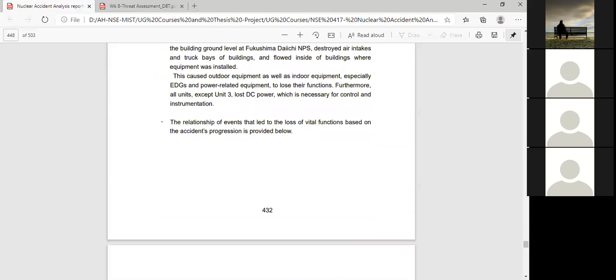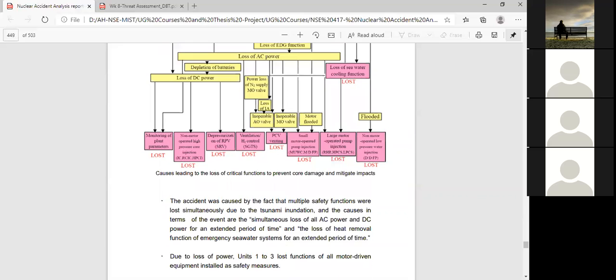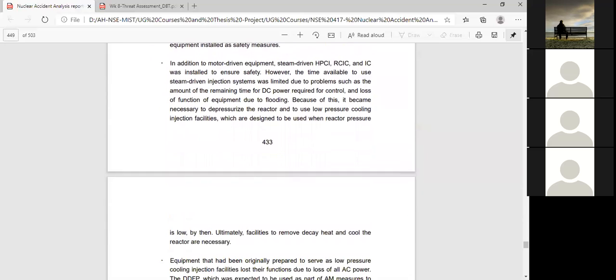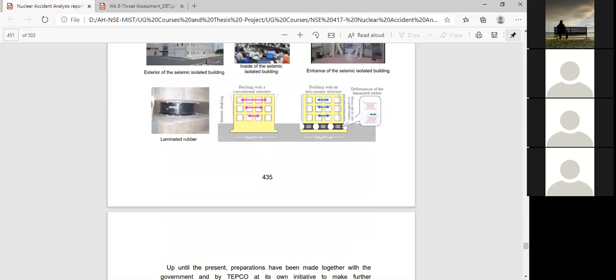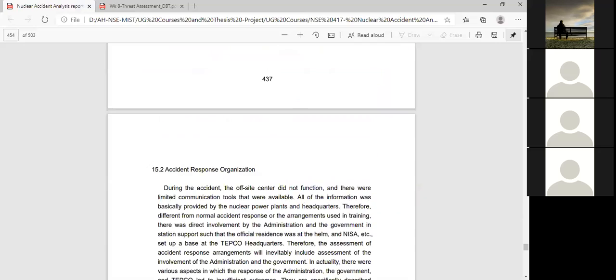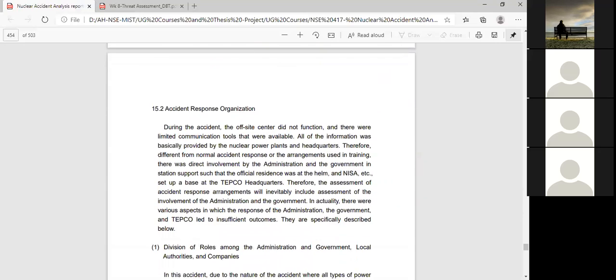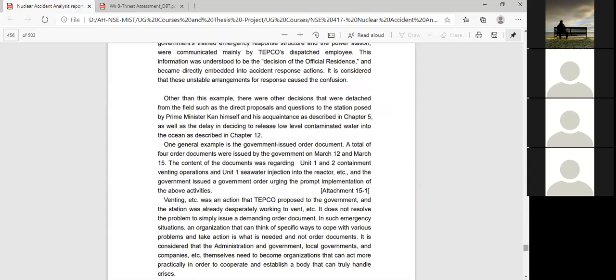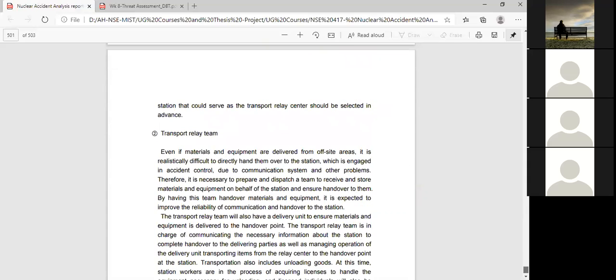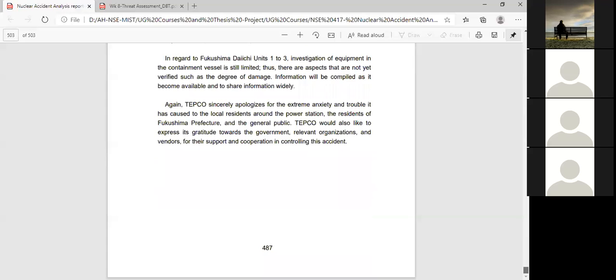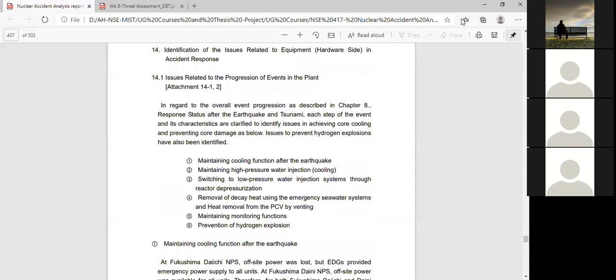It will not come inside the main question and answer. It will come in the conclusion. For the main question and answer, whatever question was given, you have to give the answer in exactly the same way. So this is the total report that I think I have uploaded in the system, or you can search the internet and find the Fukushima nuclear accident analysis report. Not these topics today, I will come to them later.